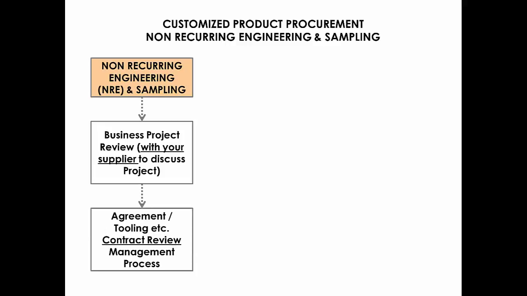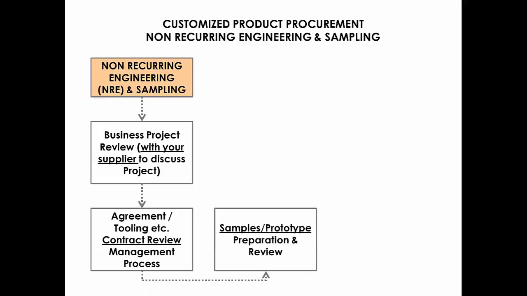This is where you would outline project expectations and deliverables. The next step is to start working on an agreement or contract for your non-recurring engineering items. It is highly recommended that you use the services of a dedicated law firm that specializes in Chinese manufacturing law.